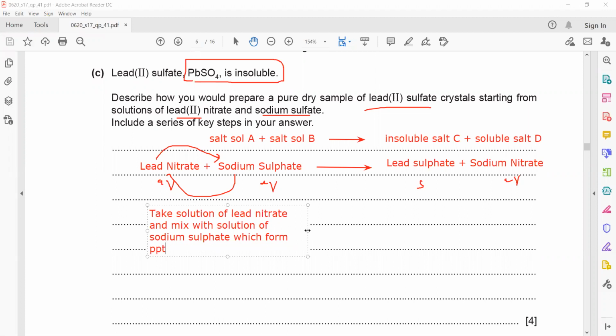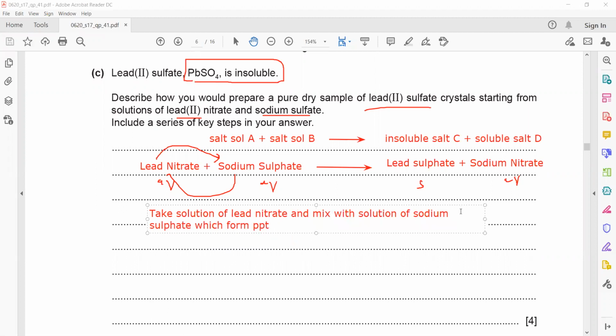When an insoluble solid is formed by mixing solutions, we call that a precipitate.